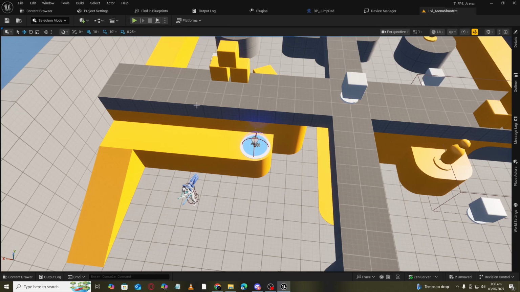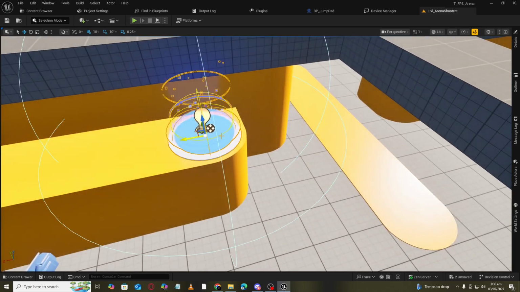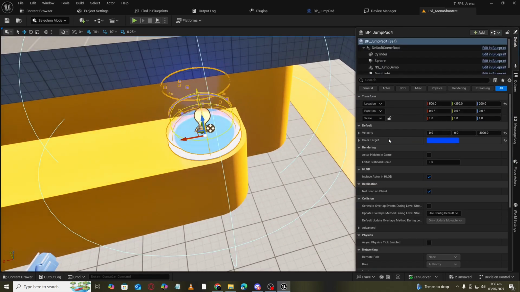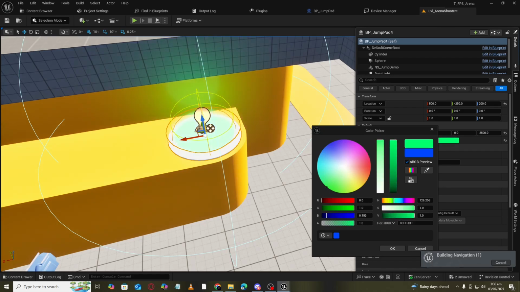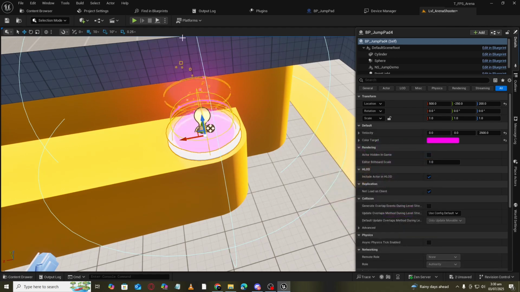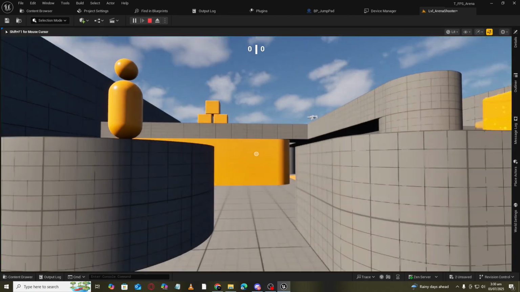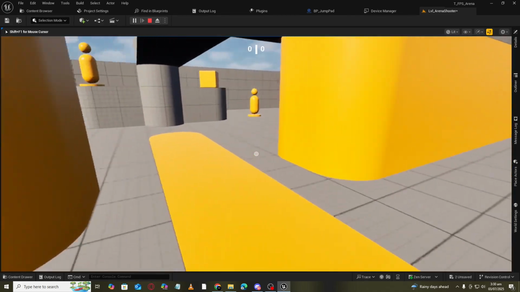So simply I go there and click on it and go into the detail panel, and you can see we have a velocity export variable and color. So we can change the value here. Let's set the value to 2500 here, and we can change the color to something like, let's change it to pinkish. So now we have a different color.